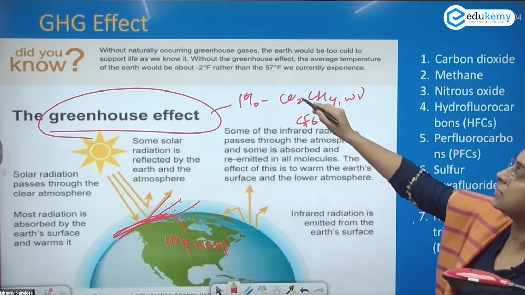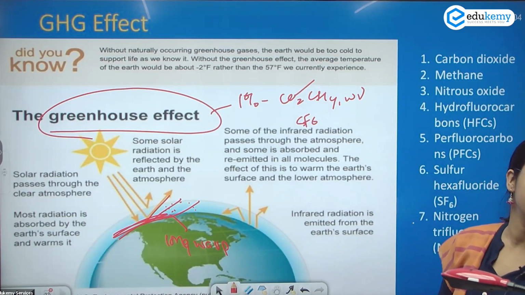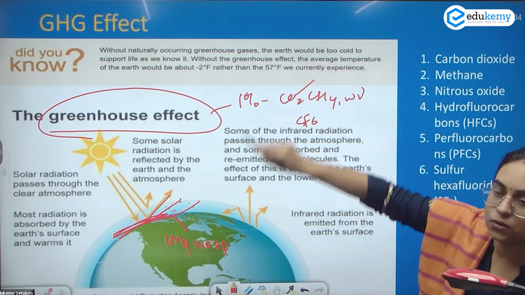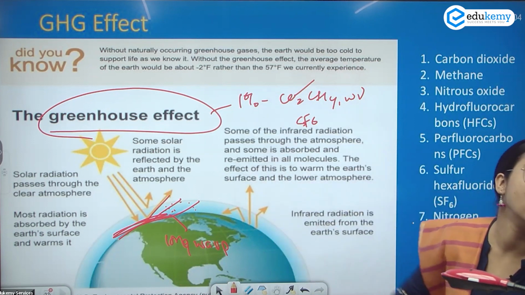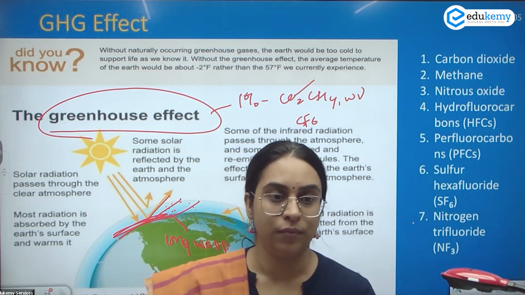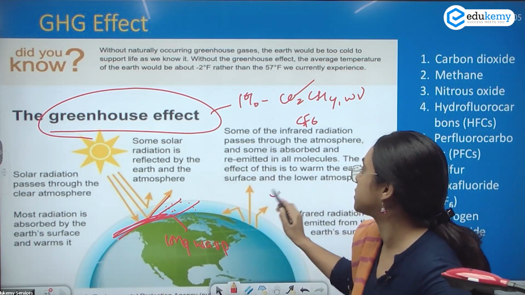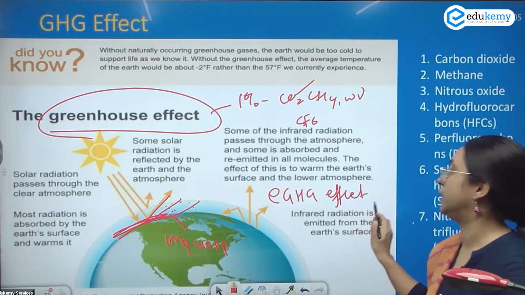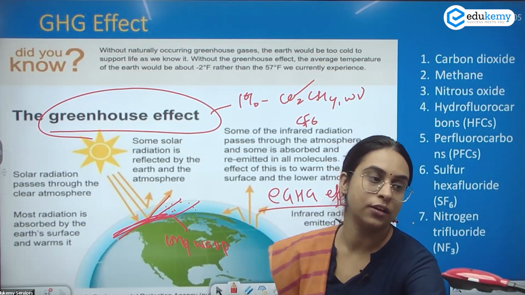Human is increasing this carbon dioxide. How? By burning the fossil fuels. And now if greenhouse gases increase in the atmosphere, what will happen? You will have enhanced warming. That is called the enhanced greenhouse gas effect.